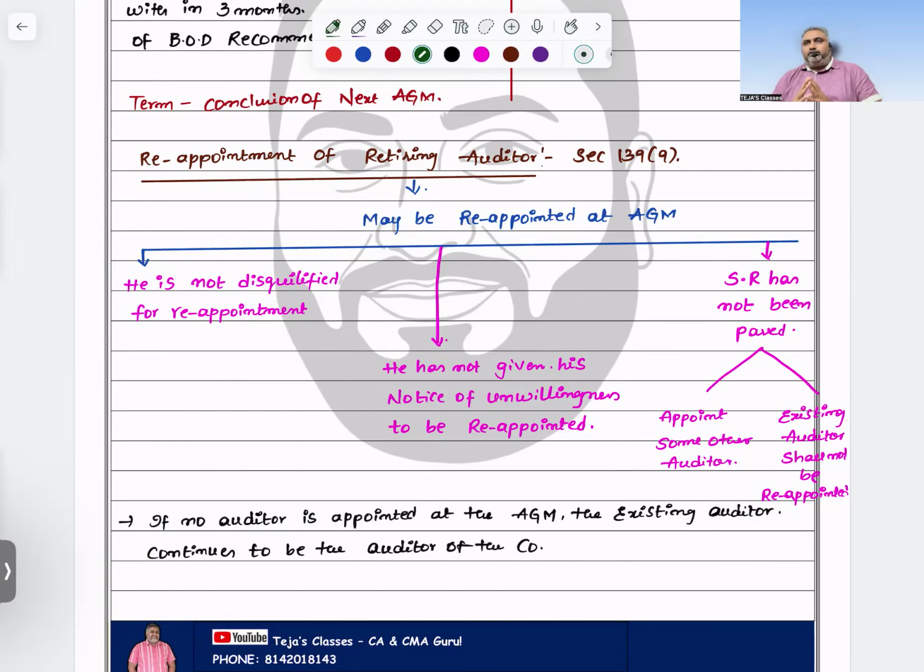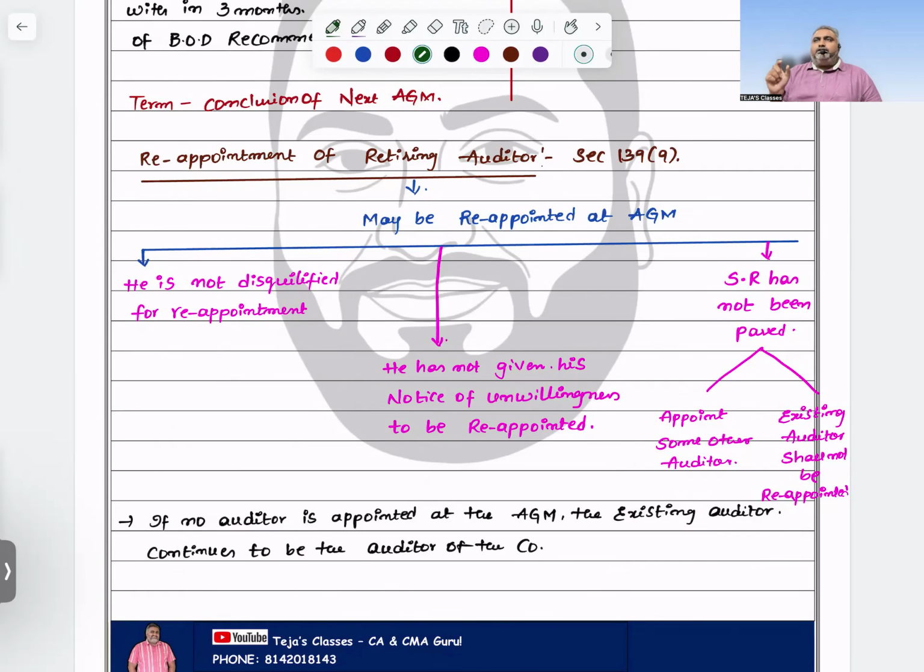Please concentrate on the question. The same question they are asking: in which situation will the retiring auditor not be reappointed, meaning he attracts disqualifications, or he has given his unwillingness to continue as an auditor, or the company has already passed a special resolution that someone else will be appointed or this fellow should not be reappointed. So read the question carefully, right?